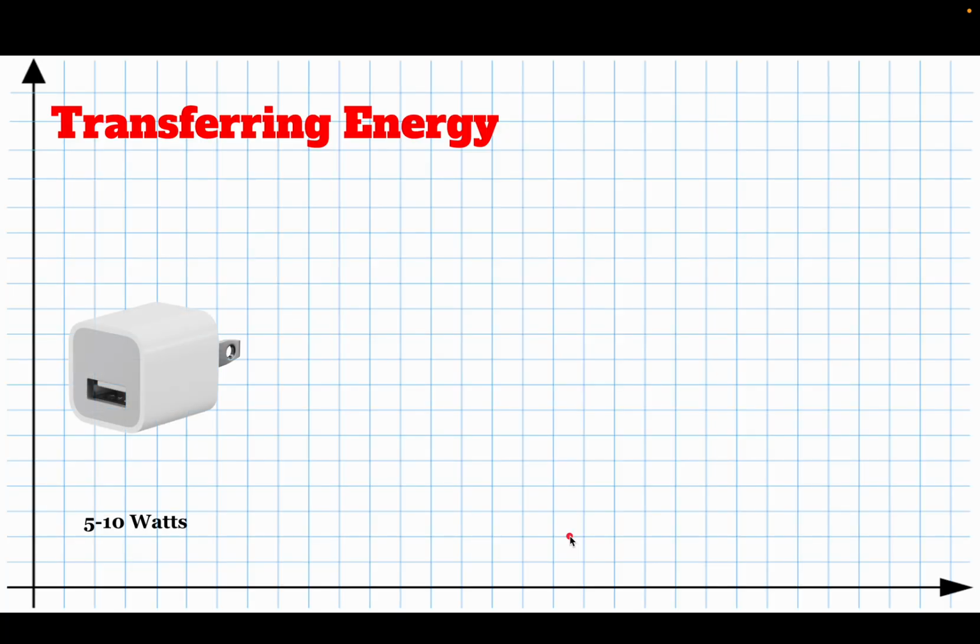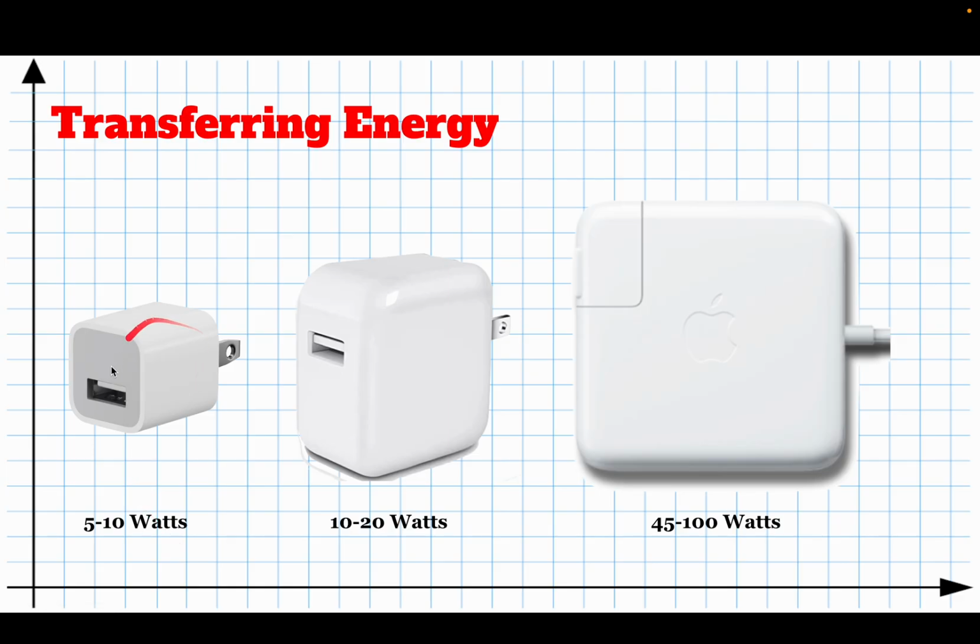All right, now when we transfer energy, for example, charging your phone or your iPad, you have different charging bricks. And this one here, this little one, it's 5 or 10 watts. That means it can transfer 5 or 10 joules of energy every second. This one here can transfer maybe 10 or 20 joules every second.